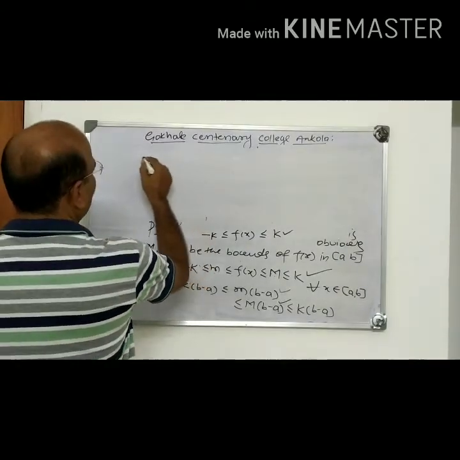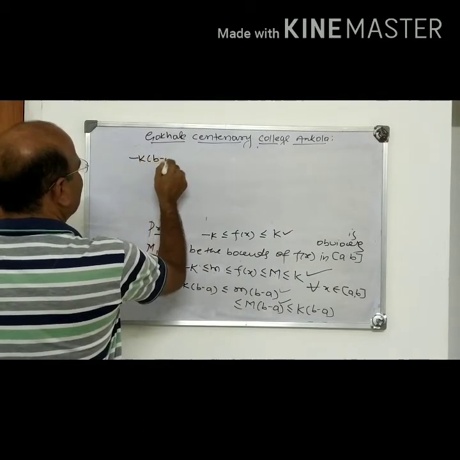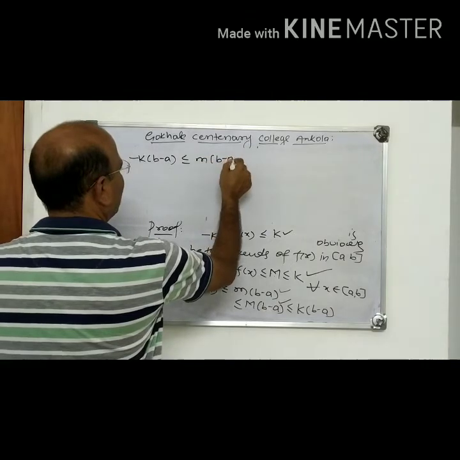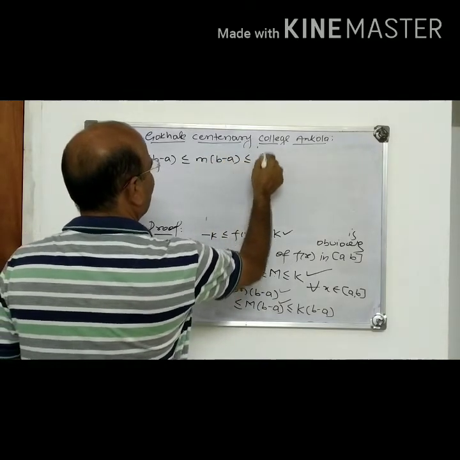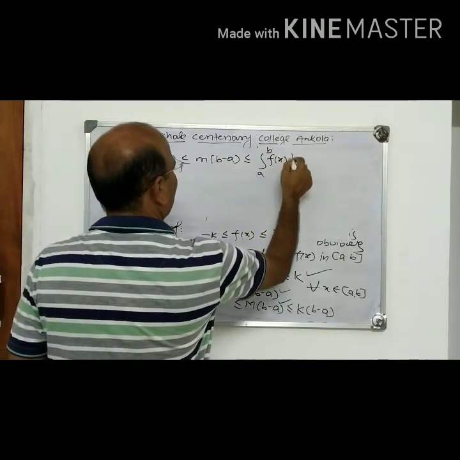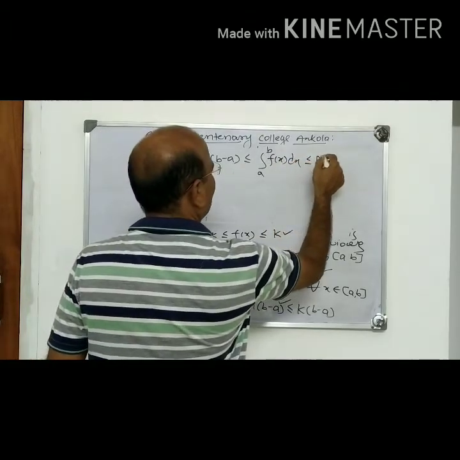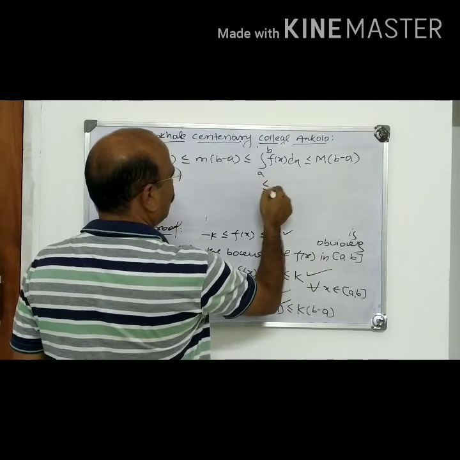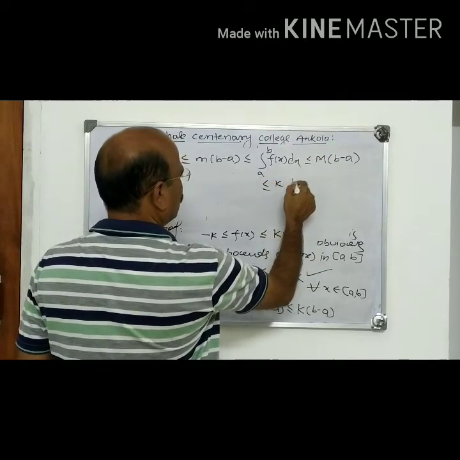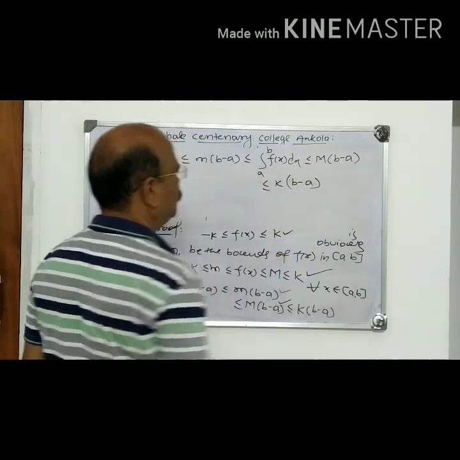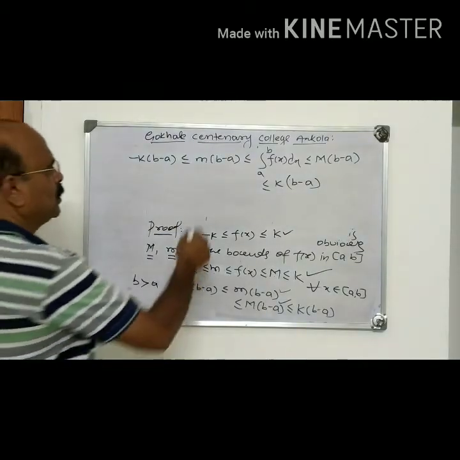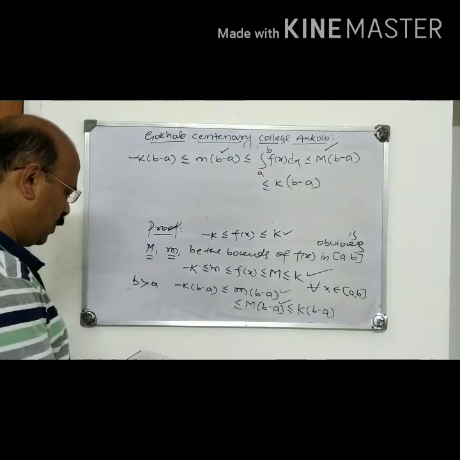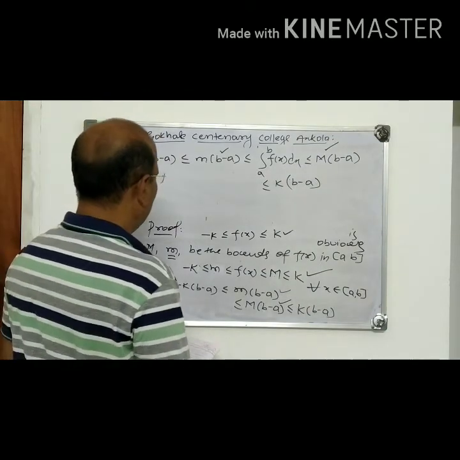So we have minus k into b minus a less than or equal to m into b minus a less than or equal to integral a to b fx dx less than or equal to capital M into b minus a less than or equal to k into b minus a. Because here we have used that theorem.